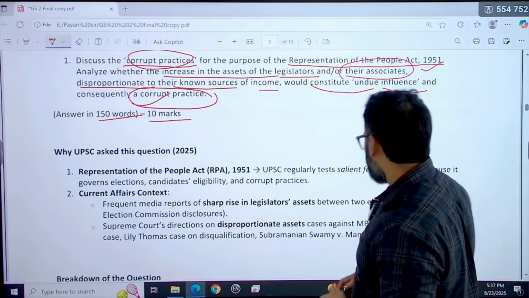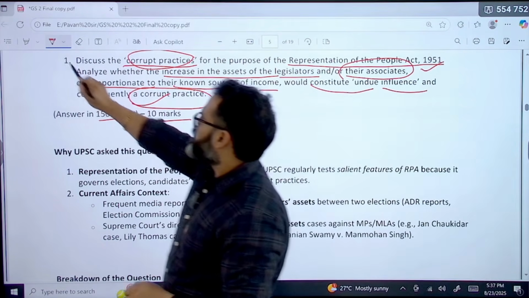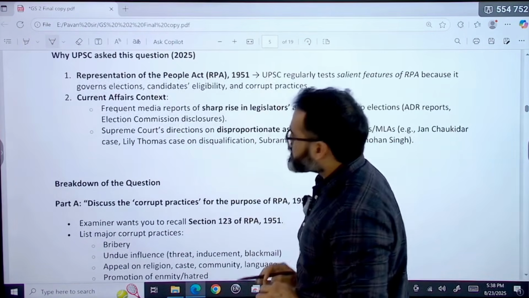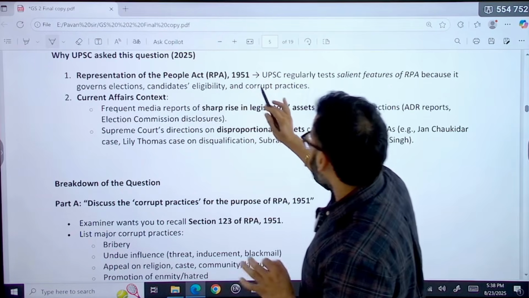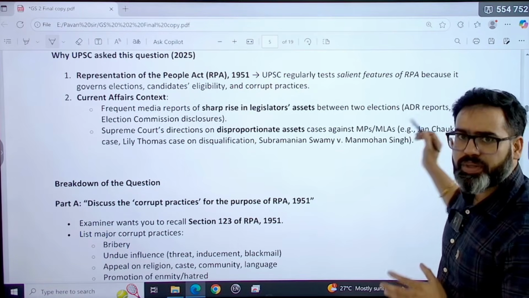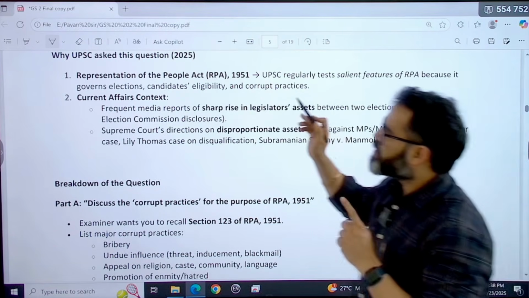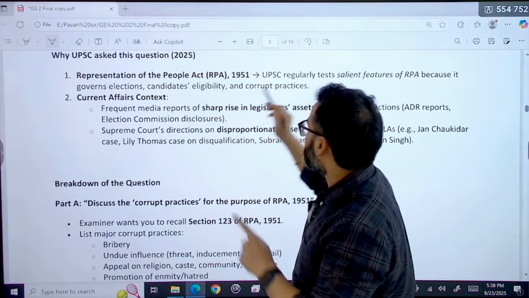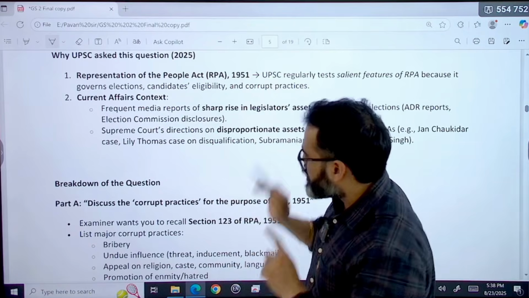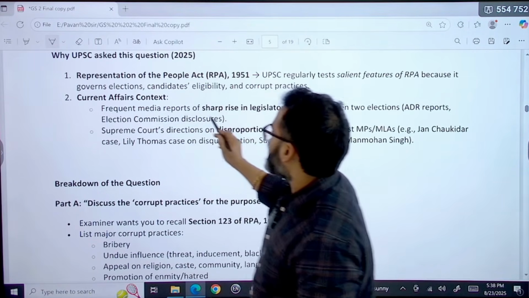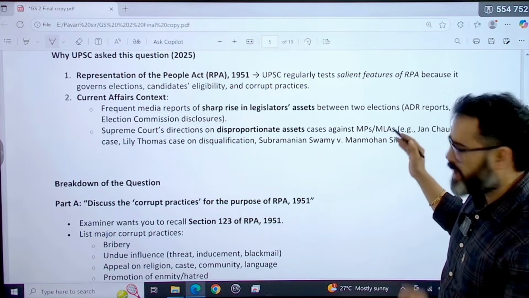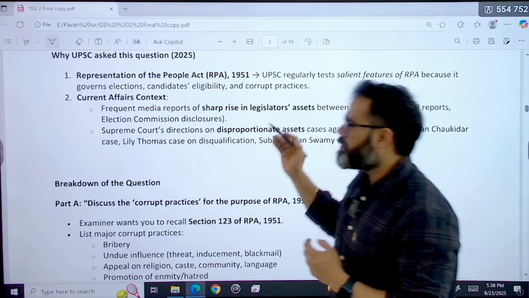So why was this question asked? That is one important thing that you have to ask. Why did UPSC ask this question? First is the Representation of People's Act 1951. UPSC regularly tests the salient features of the Representation of People's Act because it governs elections, candidates' eligibility and corrupt practices. So UPSC keeps asking such questions. And what is the current affairs context? Frequent media reports of a sharp rise in legislators' assets between two elections, basically ADR reports and Election Commission disclosures.